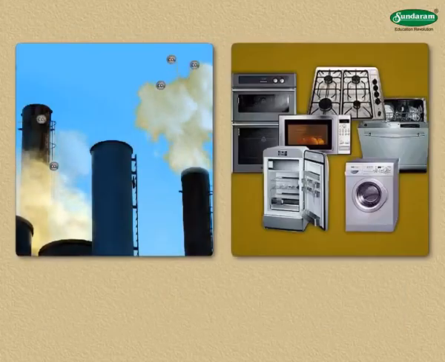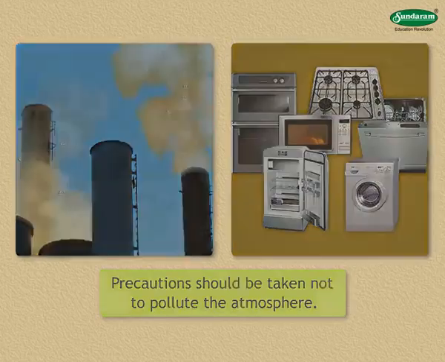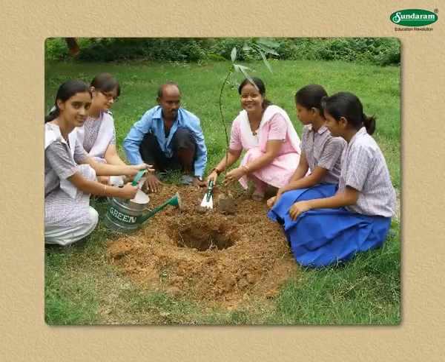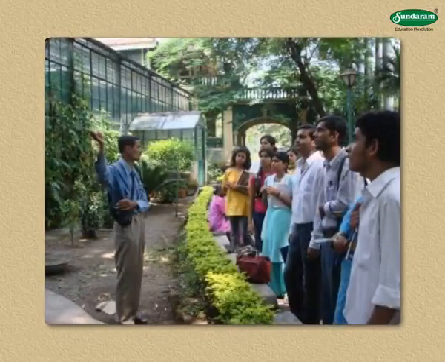Hence, it is necessary to take precautions not to pollute the atmosphere. Wherever possible, trees should be planted and protected. We must be alert ourselves and also explain the importance of the atmosphere to our friends, neighbors, and others. Only then will our existence be sustained.